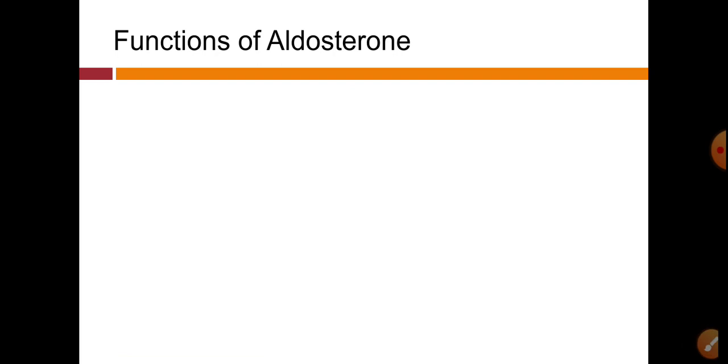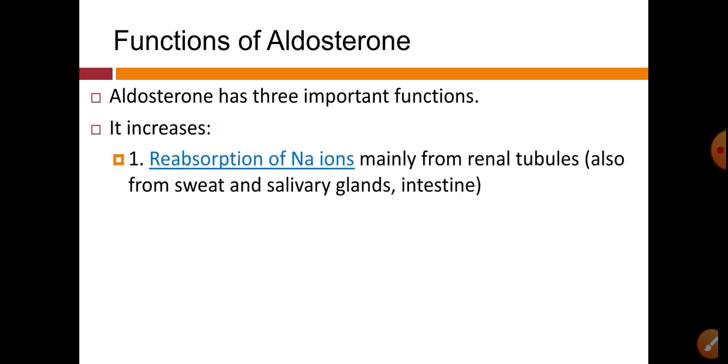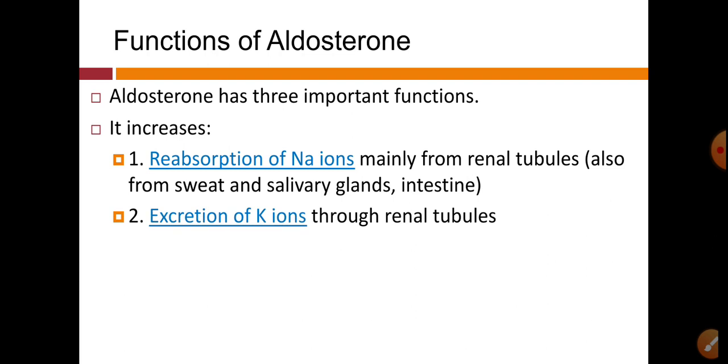Then a short recap on the functions, the very important part of this chapter. So aldosterone has three important functions. It increases reabsorption of sodium ions mainly from renal tubules and also from sweat gland, salivary gland and intestine.